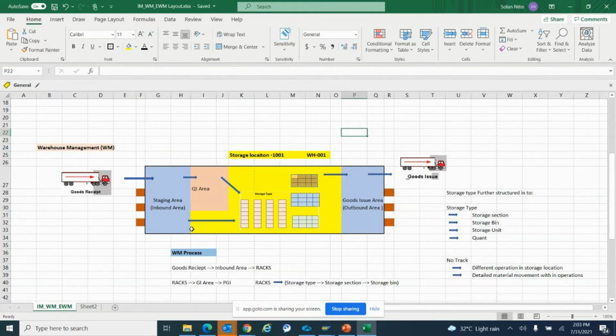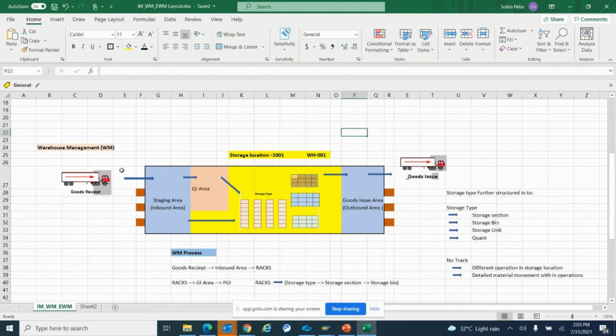That part is there in the standard WM system. Then we can bring the material to the quality inspection area, which is also there in the warehouse management system. And then we can place the material in the storage types. These are the different storage types, like big racks, small racks, bulk storage, open storage. So we can track the staging.